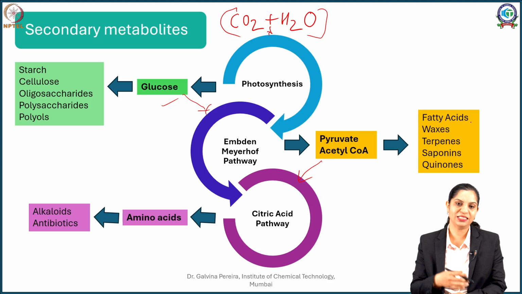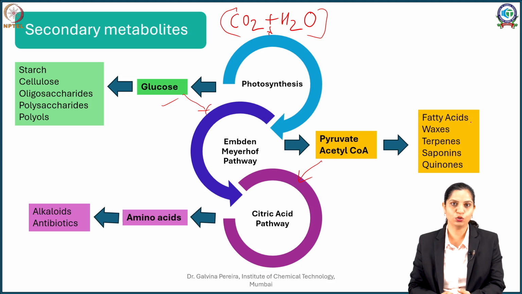Now once your acetyl-CoA goes into the citric acid pathway, you have your malic, succinic, fumaric acid and so on. Now these organic acids will undergo a reaction called transamination, and this transamination reaction will convert these organic acids into amino acids.